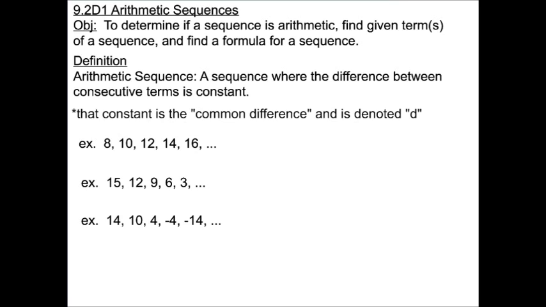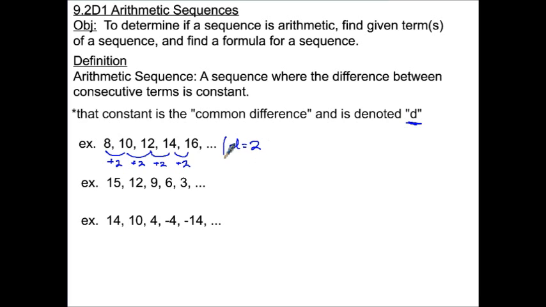Okay, by definition, an arithmetic sequence is a sequence where the difference between consecutive terms is constant. That constant is a common difference and is denoted by a variable d. Now that maybe sounds really fancy, but take this first example here, 8, 10, 12, etc. As long as the difference between consecutive terms is constant, so to go from 8 to 10, that's simply plus 2. 10 to 12, also plus 2, etc. So since this goes up by 2 each time, this is an arithmetic sequence, and the common difference in this case is 2.